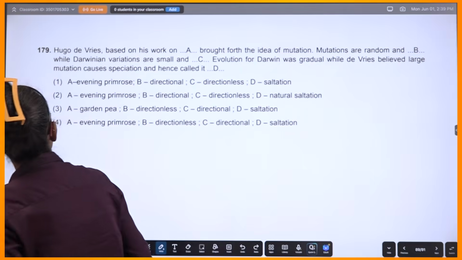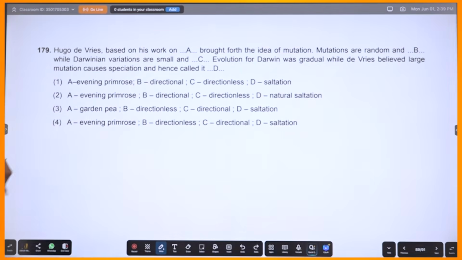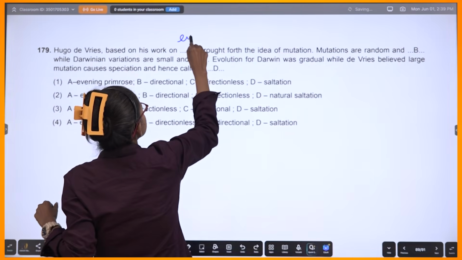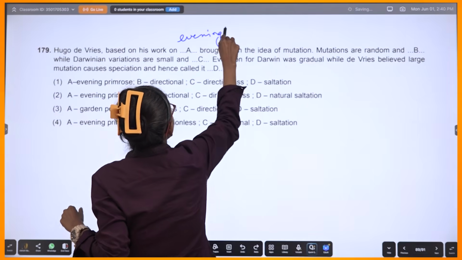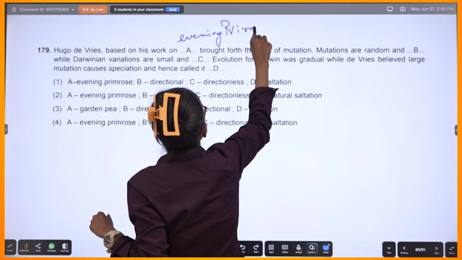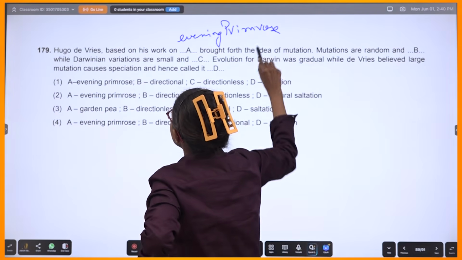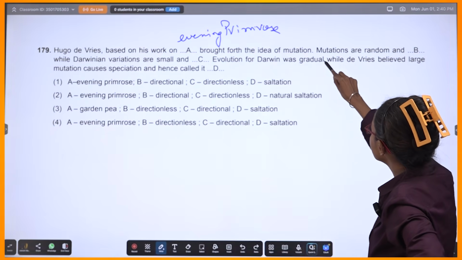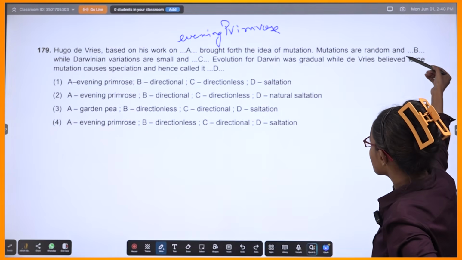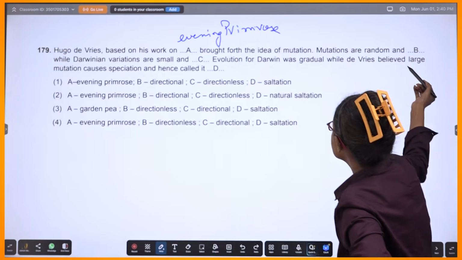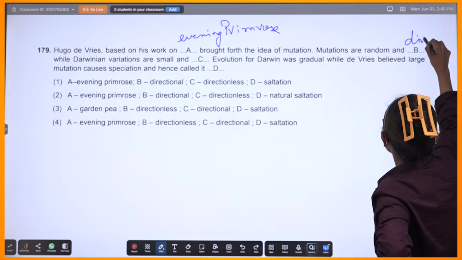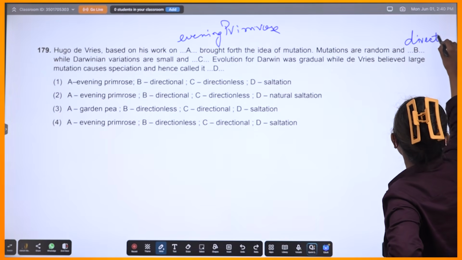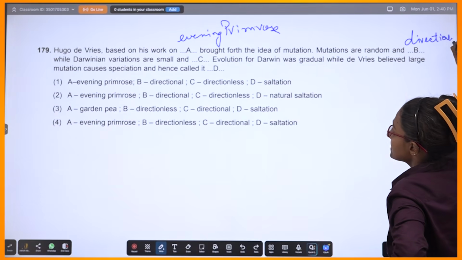Okay. Hugo de Vries, interesting. On his work, this is an NCERT line. Evening primrose brought the idea of mutation. Mutations are random, all right, directionless. If they are random, they should be directionless.